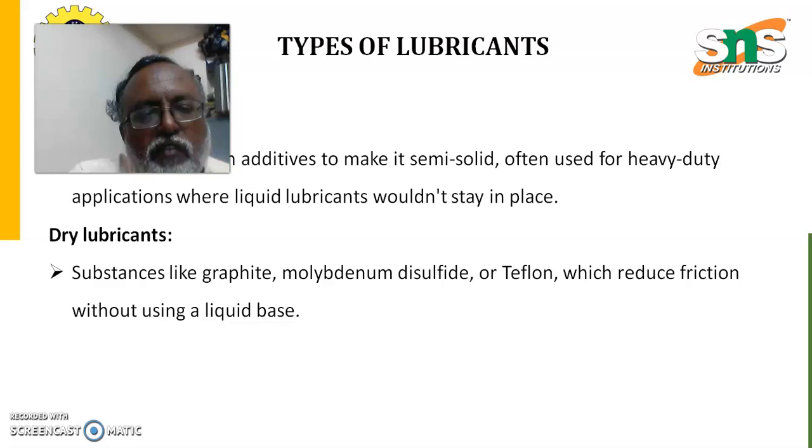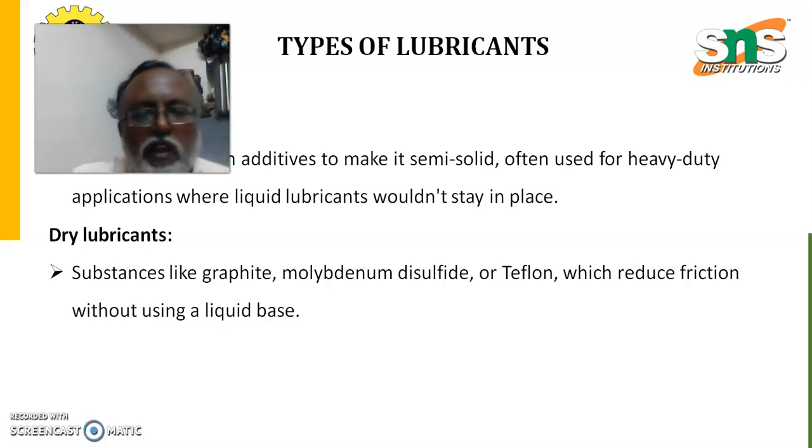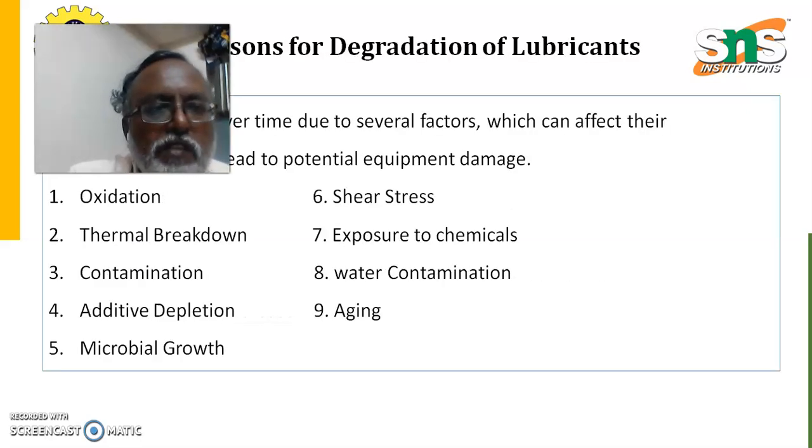The last one is the dry lubricant. Substances like graphite, molybdenum disulfide or Teflon, which reduce friction without using a liquid base. So, dry lubricants are substances like graphite, molybdenum disulfide or Teflon, which reduce the friction without using a liquid phase.